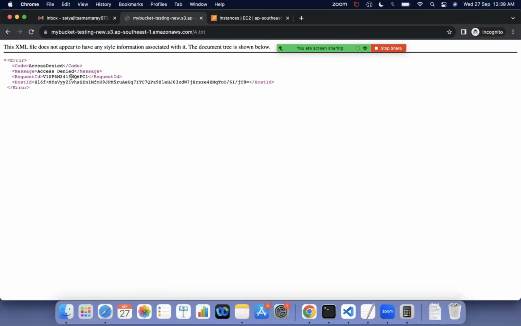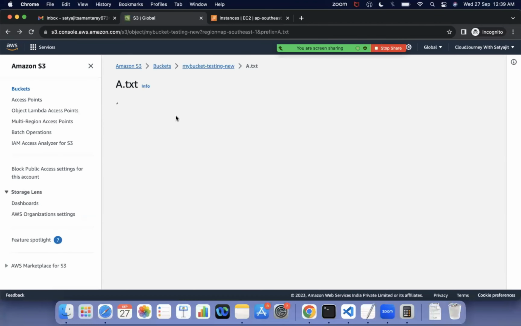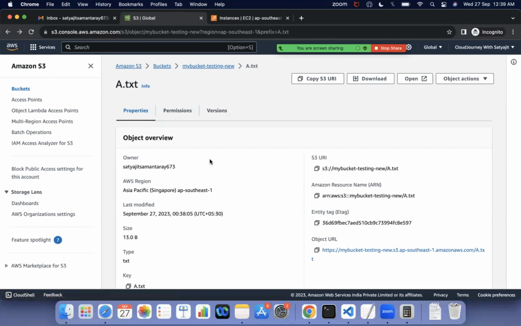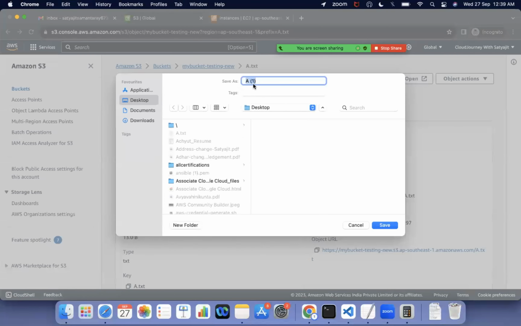So I can access it from my local system or privately, which we are going to discuss later. But I'm saying this is the way we need to put our object. Okay. So now how do we access it? There is an option, download. We can download it. If I click on download, this a.txt gets downloaded. If I save it, it will get downloaded.